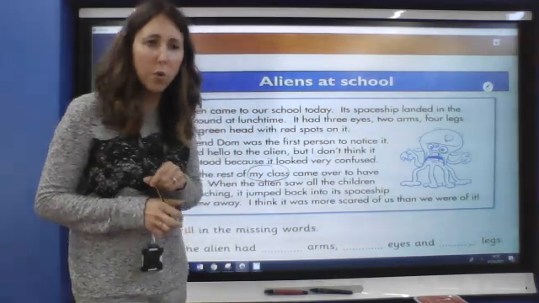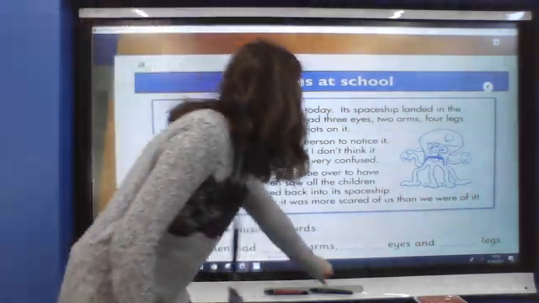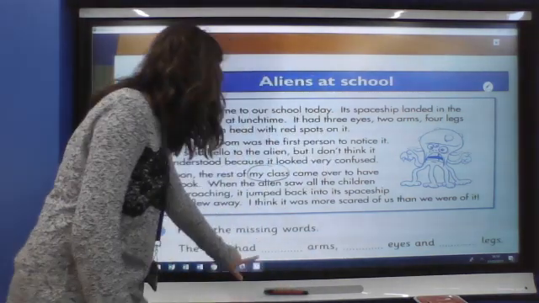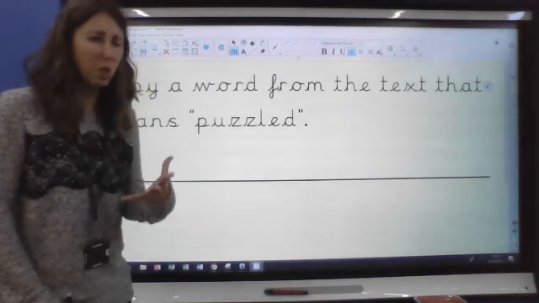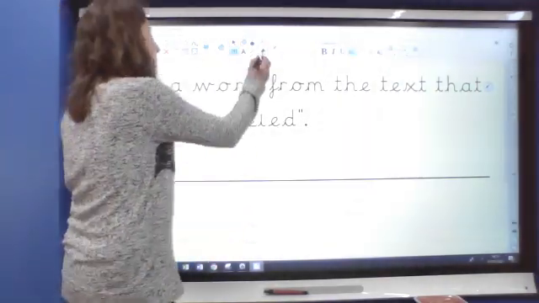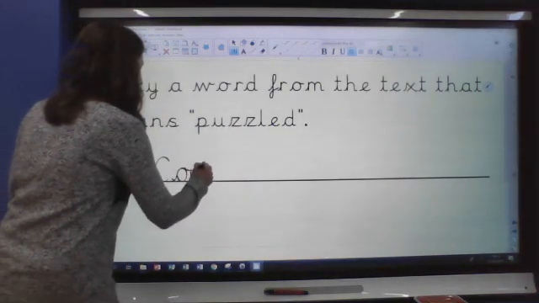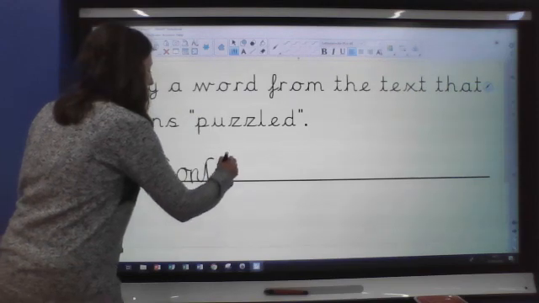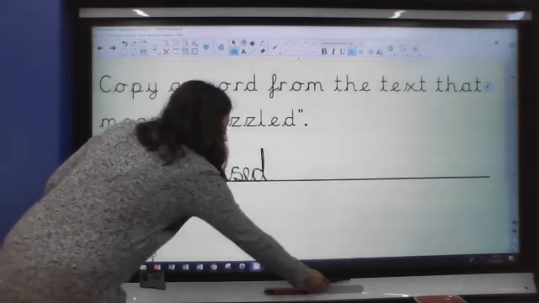confused. Confused? I think that means the same as puzzled, doesn't it? I think that means the same. So find a word, copy a word that means the same as confused. If you're confused, you are a bit puzzled. You're not sure what something means. You don't quite understand. So the word I'm going to write down, and again I would copy the spelling from the text, is confused.